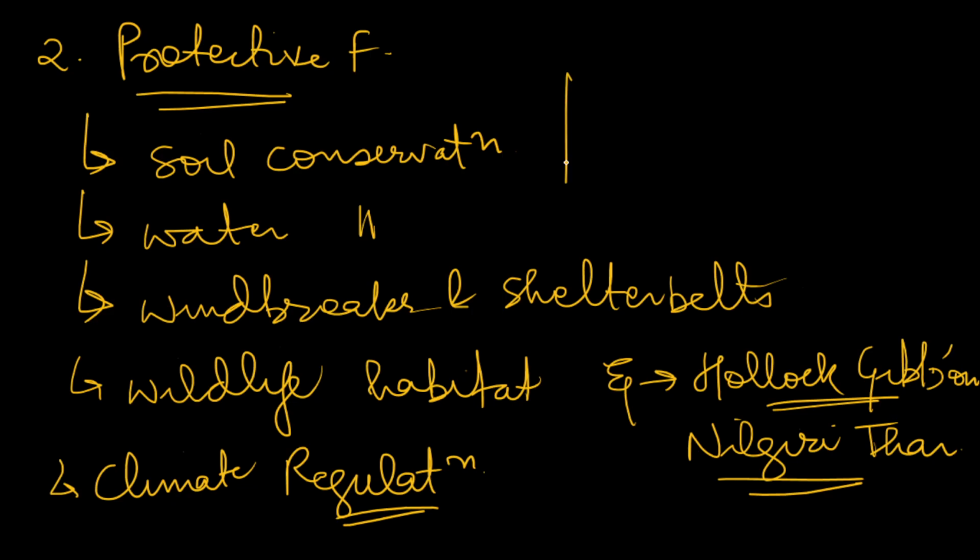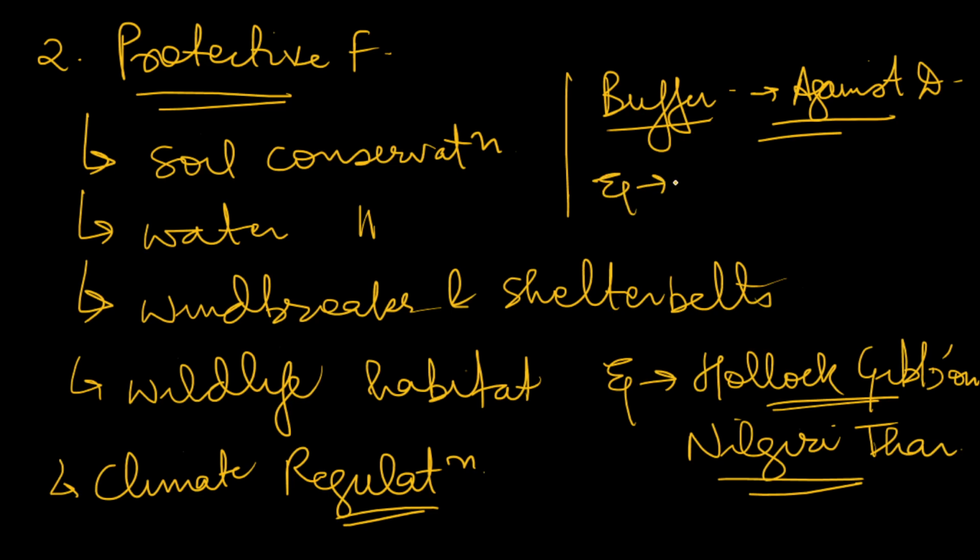They also act as a buffer against disasters, for example, mangrove forest. You can give the example of mangrove forest here. What it does is reduce the impact of tsunamis and high waves. So these are the protective functions of forest. Next we have ameliorative functions.